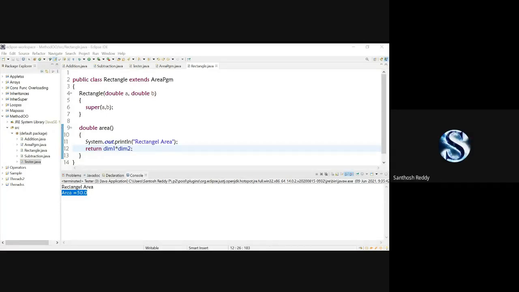But can it be used for a constructor? Your voice is not audible. Trupti, you can ask me, if you have any doubts, you can ask me. Trupti, are you there?